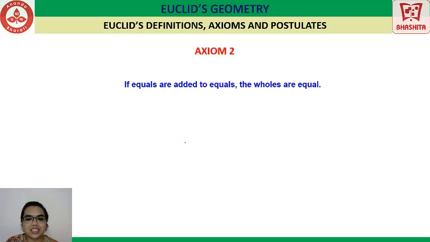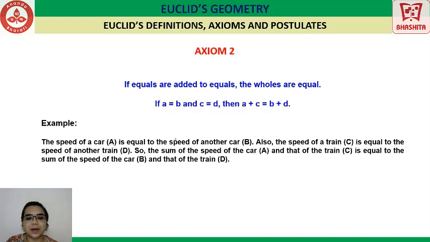The next axiom says if equals are added to equals, the wholes are equals. Let us see this in the form of a statement. If A is equal to B and C is equal to D, and equals are added to equals, which means A plus C is equal to B plus D. That's it. We are adding the two equations and getting A plus C equal to B plus D. So if equals are added to equals, the wholes are equals. Let us understand that with the help of an example.